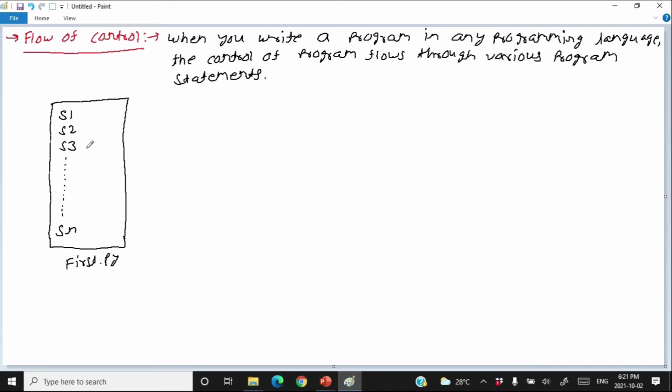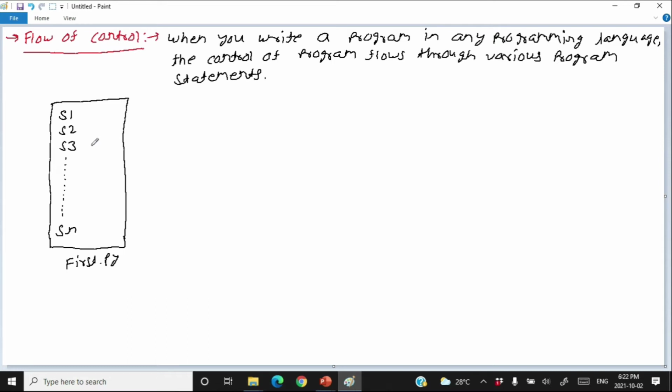There is also a provision in all the programming languages to repeat some statements multiple times. Again, there will be a certain condition. If that condition gets satisfied, a statement or a group of statements may execute more than once. That's how it is not always compulsory that statements will execute one after another.